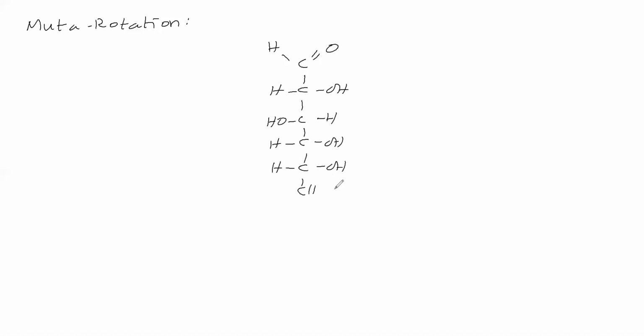D glucose structure I will write, the open structure. In the fourth carbon, H and OH. Then fifth carbon, H and OH. Then sixth carbon, CH2OH. This is the open chain form. So this is D glucose, and for D glucose we have given the open chain form.